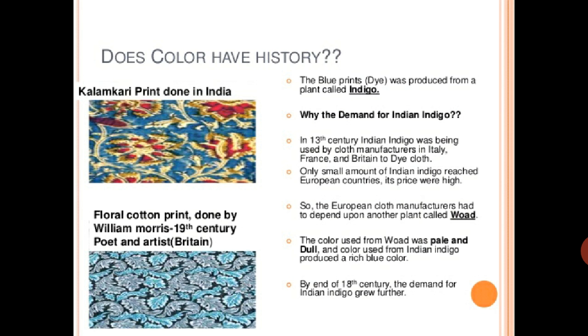Now another thing: do colors have a history? This one is Kalamkari print done in India, the indigenous print of the Andhra Pradesh side. The other work is a floral cotton print done by William Morris, poet and artist of Britain, in the 19th century. Both works have patterns and colors, and the color is mostly blue. This blue color dye they were making from indigo.